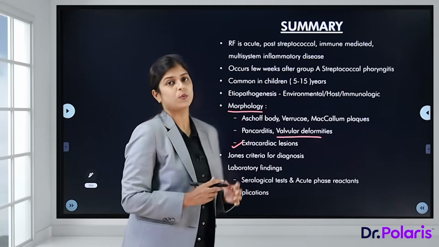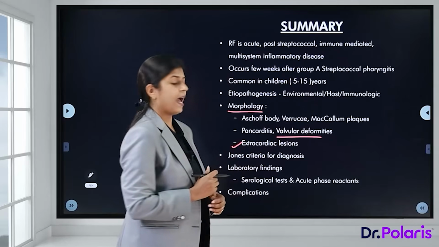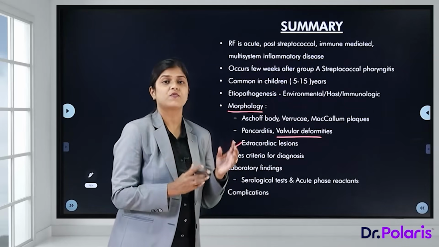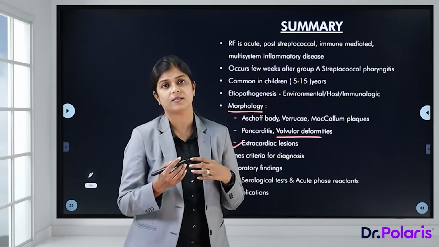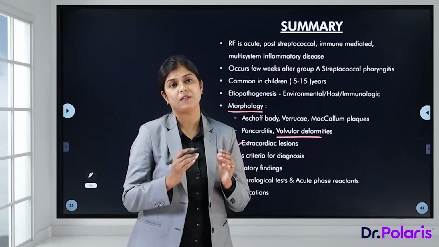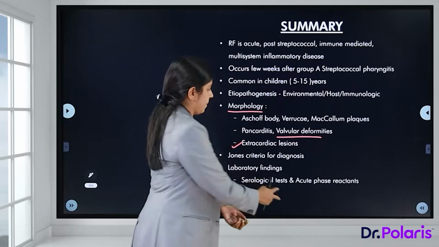Laboratory findings include the serological tests for antibodies against streptococcal antigens and the acute phase reactants. Complications can range from arrhythmias to thromboembolism to mural thrombi formation, and it may even lead to sudden cardiac death. So that was about rheumatic fever and rheumatic heart disease.